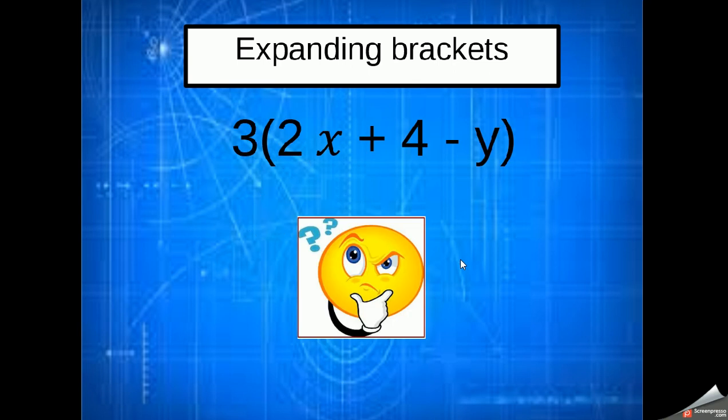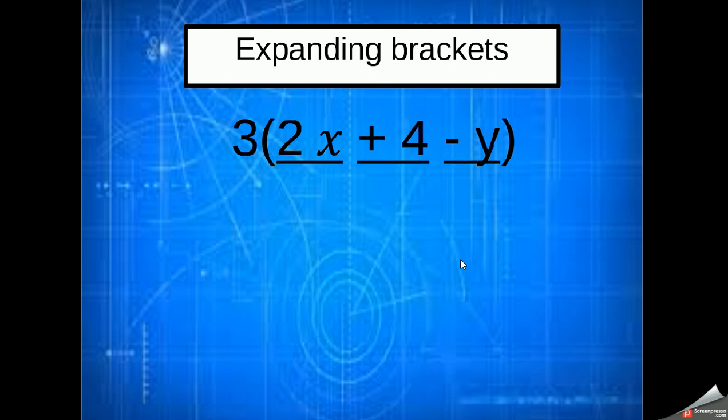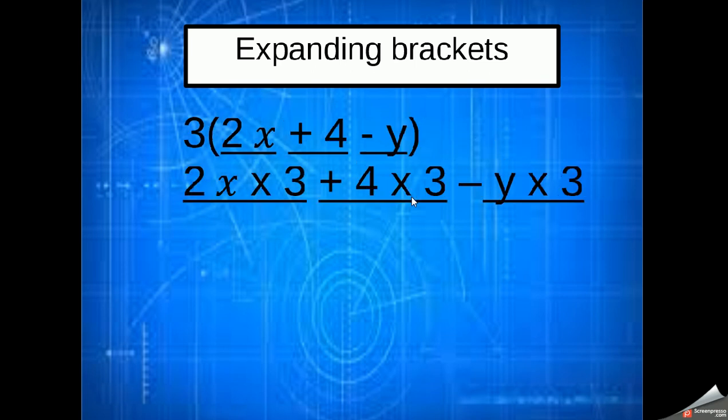Here's another example. We've got 3 times 2x plus 4 minus y. So the first thing I'm going to have to do is look at which things are separated by pluses or minuses. We've got a 2x by here, 4 by here, and a y by here. Now notice how I've underlined the sign as well. You can think about this as a plus 4, a positive 4, and this y is a negative y. Now, the reason why it's important to do this is because if we're multiplying by a negative number outside, then it could change the symbols in front of the variables and numbers. So let's have a look then.